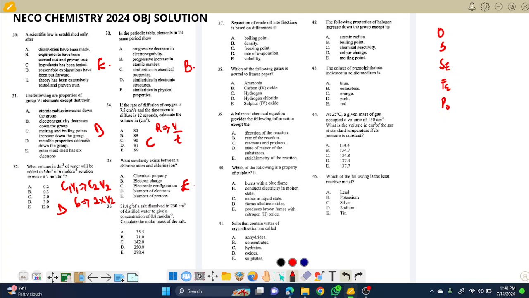Question 36. 28.4 grams of salt dissolved in 250 centimeter cube of water to give 0.8 moles per dm cube. Find the molar mass. Now, number of moles is concentration times volume. I think we need n first. Let's change to a blue ink. The concentration here is 0.8. The volume is 250. But I'm going to do something because this one is in decimeter cube and this one is in centimeter cube. I hope you understand that because we have to be careful of what we do.